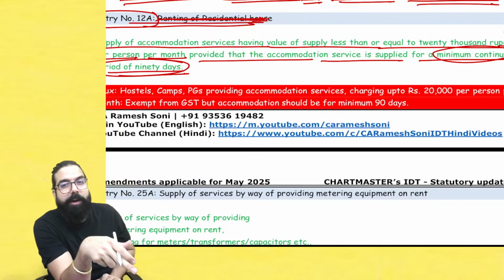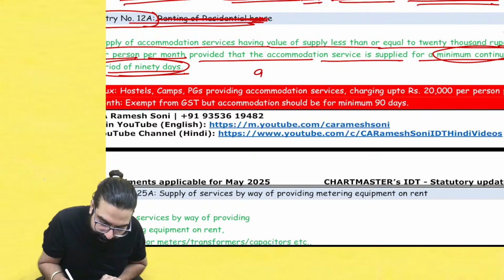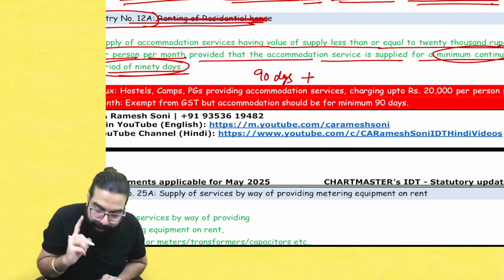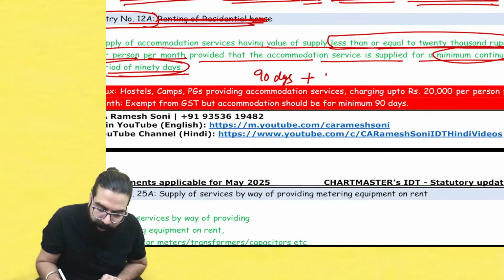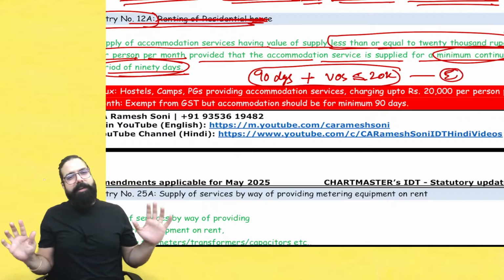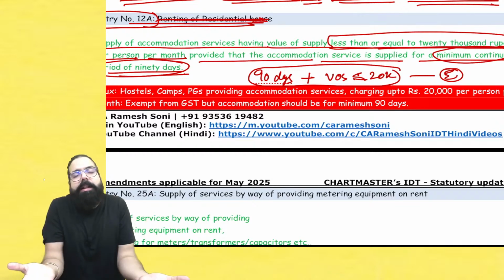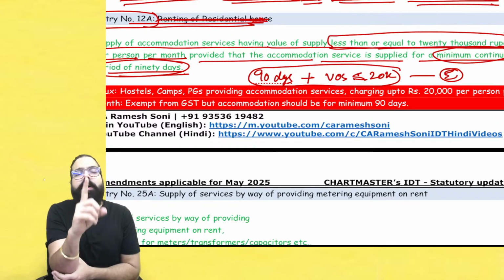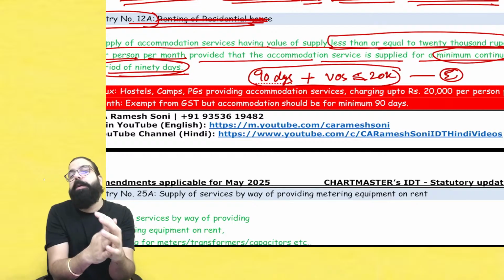Means you should have come to my hostel or you should have come to my PG and stayed for minimum 90 days. Baba, criteria is minimum 90 days plus I should be charging less than or equal to 20,000 rupees. Means value of my supply should be less than equal to 20,000. Then my service will be exempted. So I am a PG. They will give you this question in the exam. Remember, I am a PG. I am going ahead and renting the PG to student. If I am charging per student per month less than 20,000 or up to 20,000 rupees, I will not charge GST.